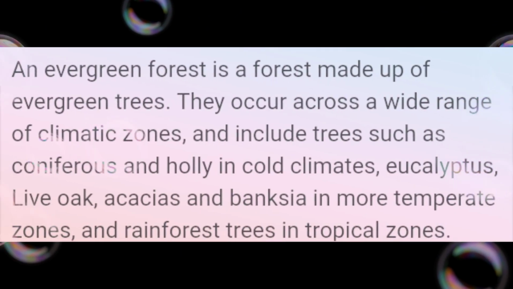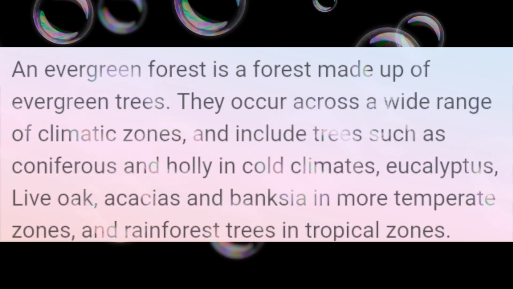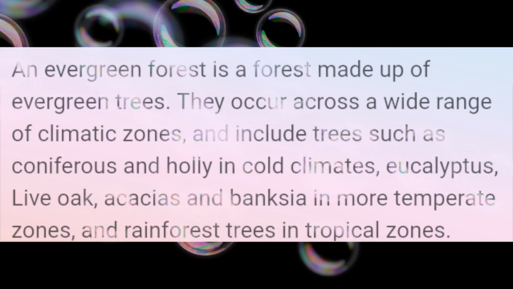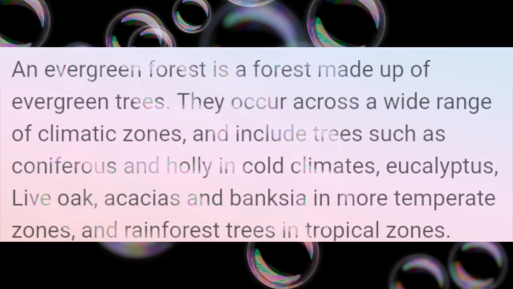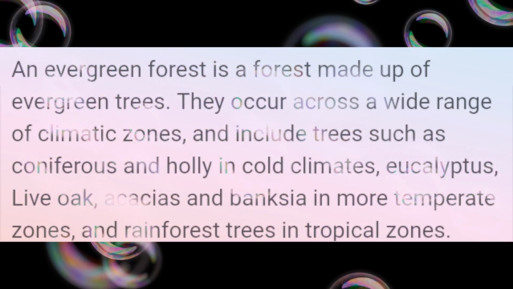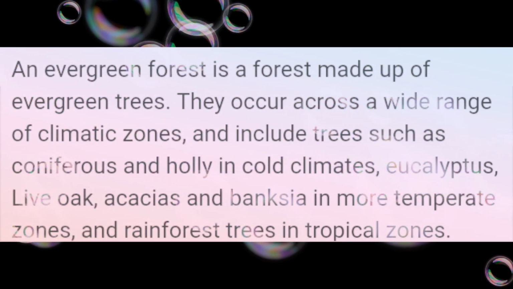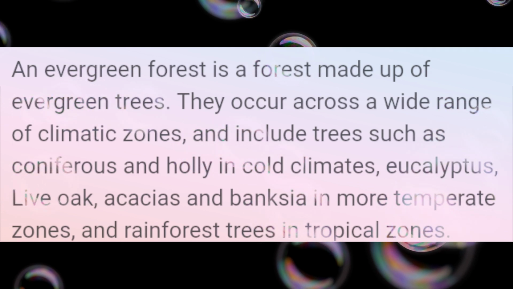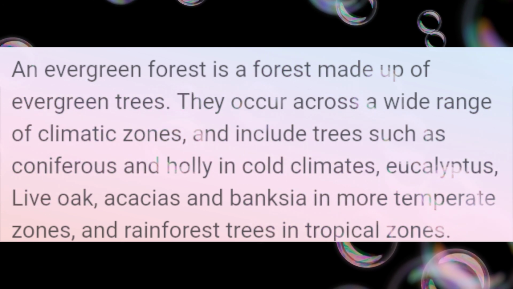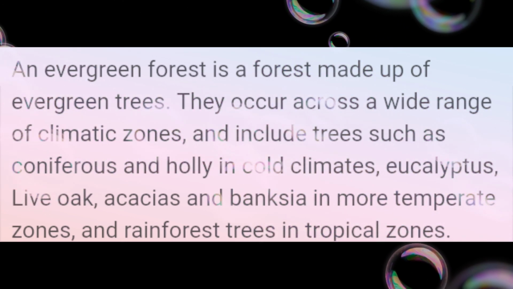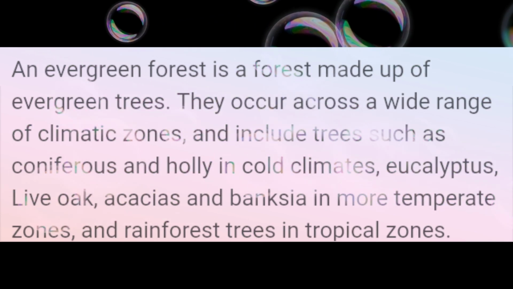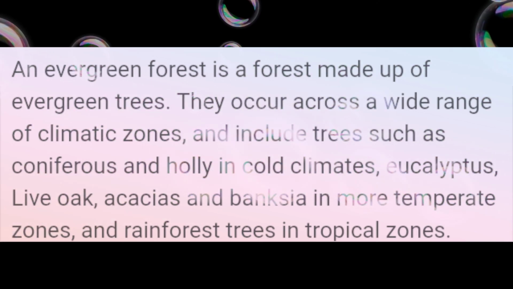Next, about the evergreen forest, it's a forest made up of evergreen trees. They occur across a wide range of climatic zones and include trees such as coniferous and holly in cold climates, eucalyptus, live oak, acacias, banksia in more temperate zones, and rainforest trees in tropical zones.